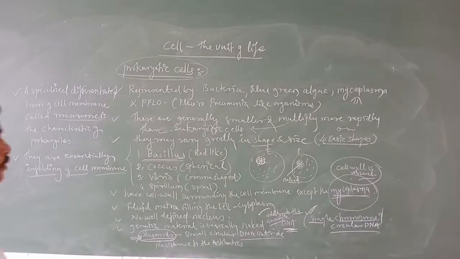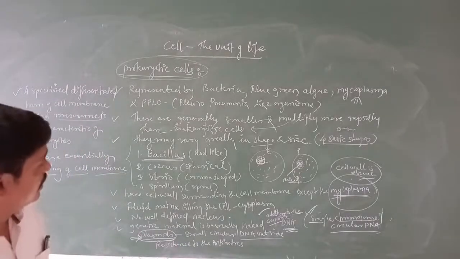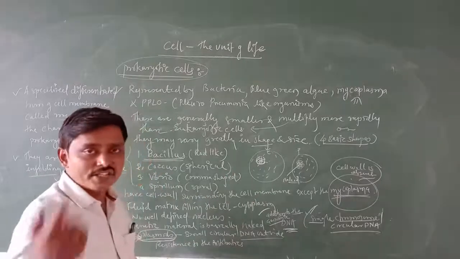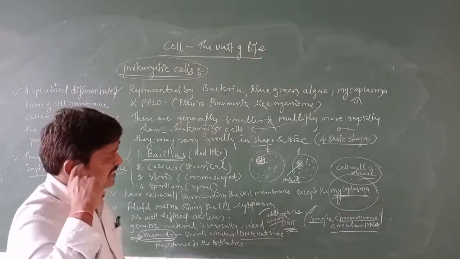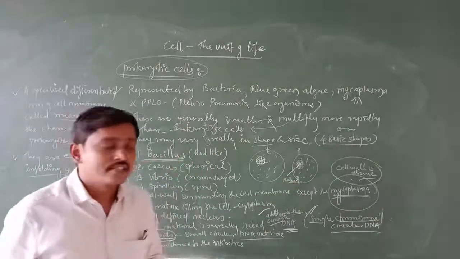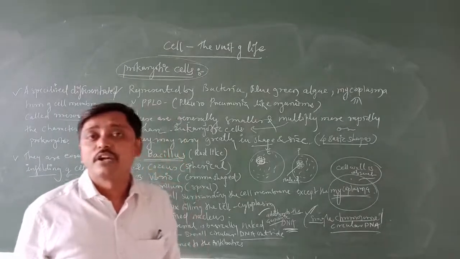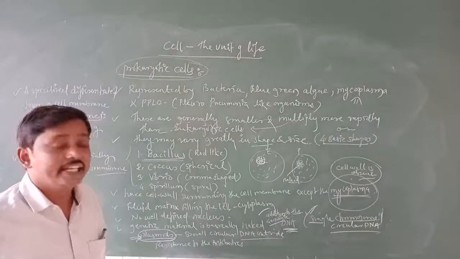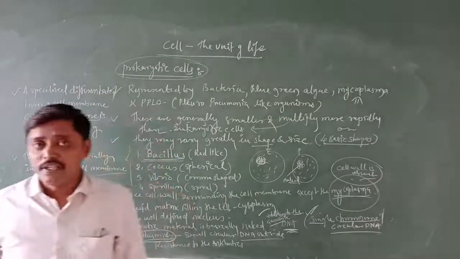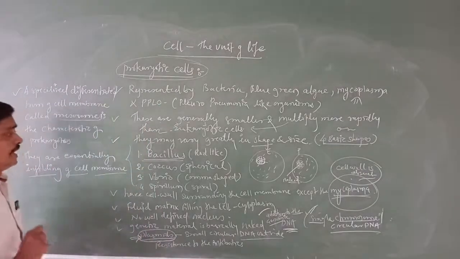In prokaryotic cells, these many things you are going to remember. First, the important thing is pronucleus, in the sense the nucleus is surrounded by a membrane. Another is false nucleus, in the sense the nucleus is not surrounded by any membrane. There we find naked genetic material, in the sense that it is distributed in the cytoplasm and doesn't have any boundaries. This is a very important thing.